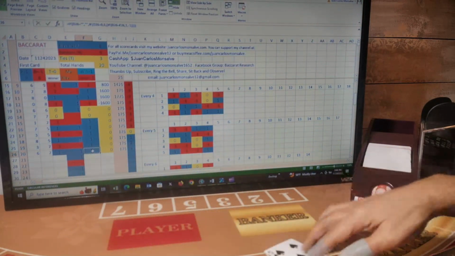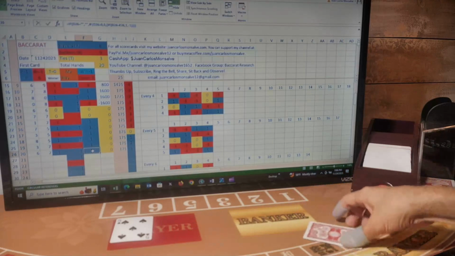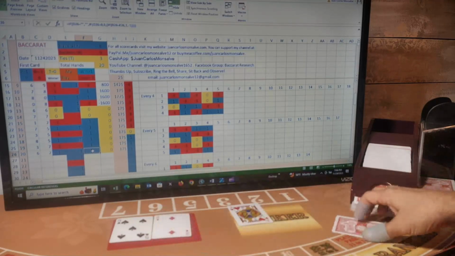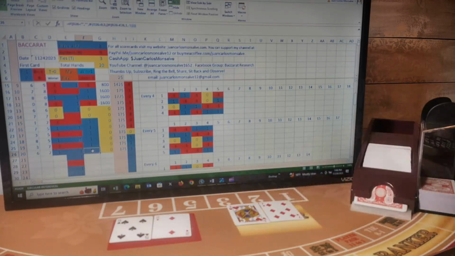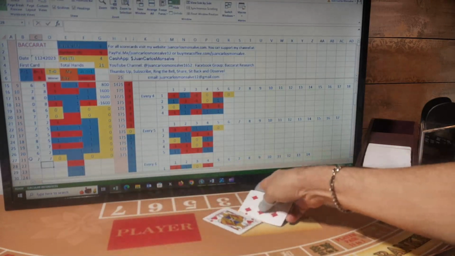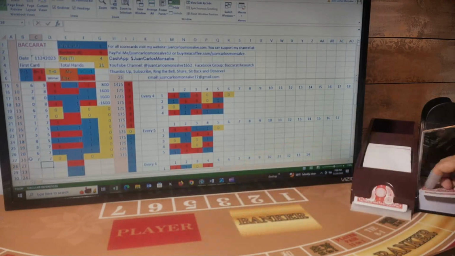We continue. First card for player, banker, player, banker. Now we have a tie. 7 player and 7 banker. No card for either one of the two, player or banker. So this is another tie. We have a total of 4 ties on the shoe.